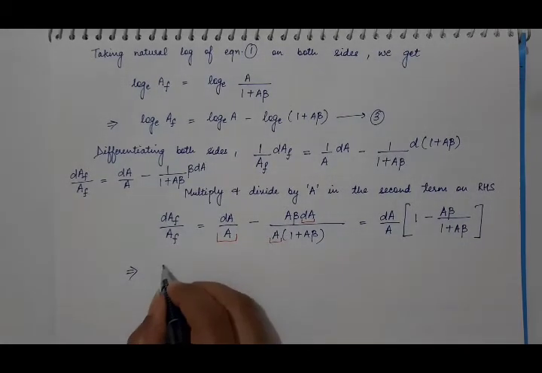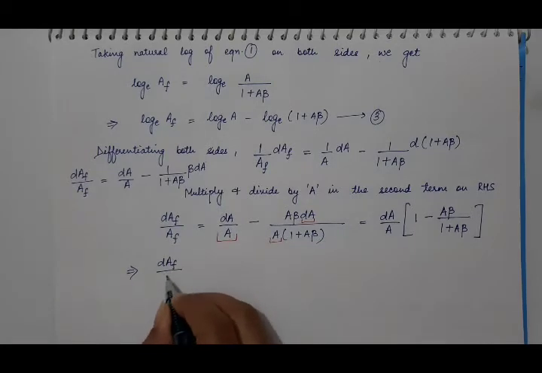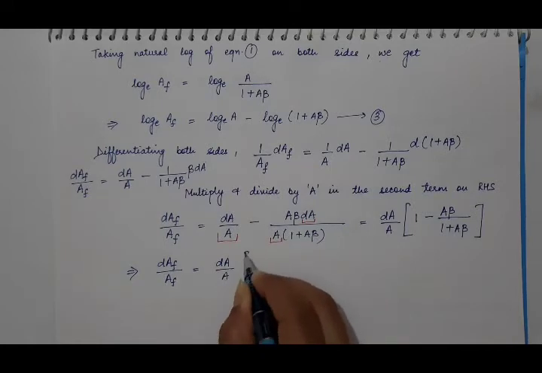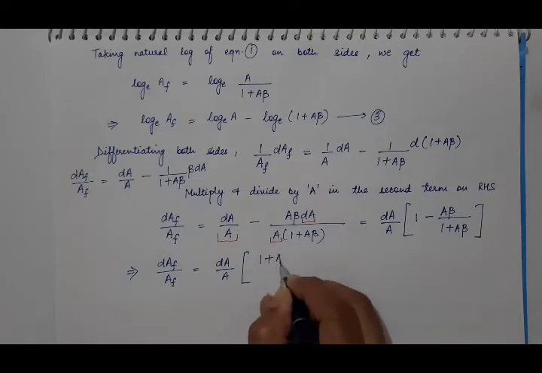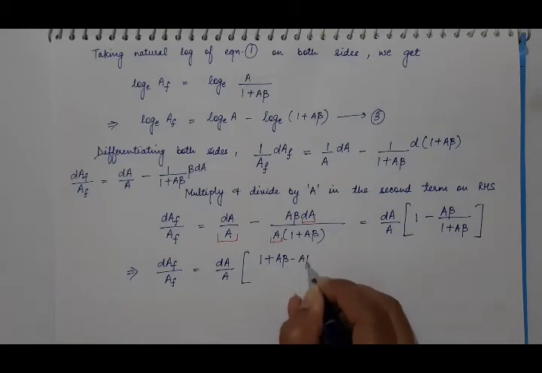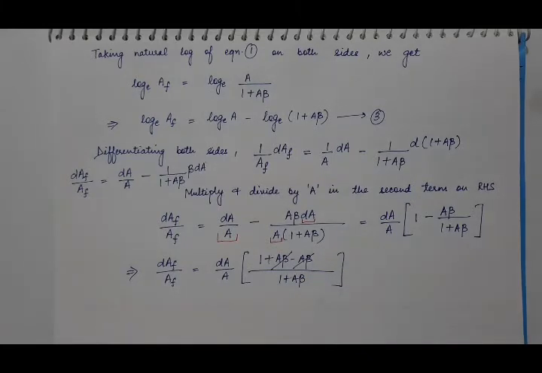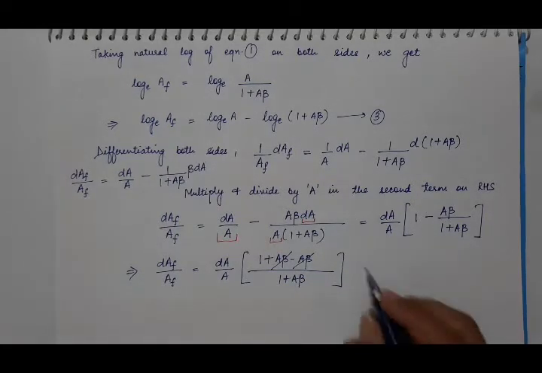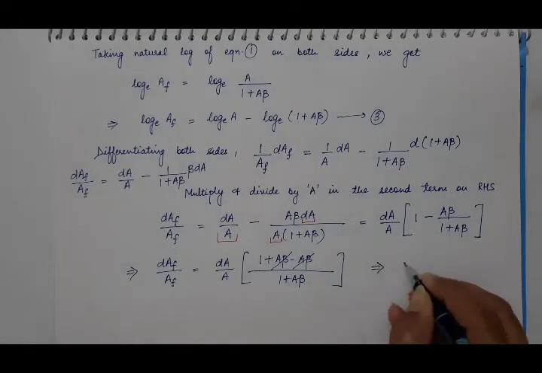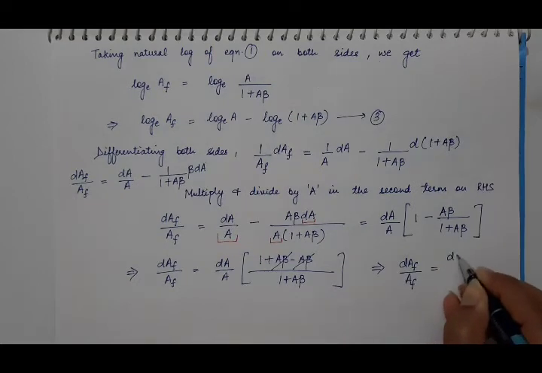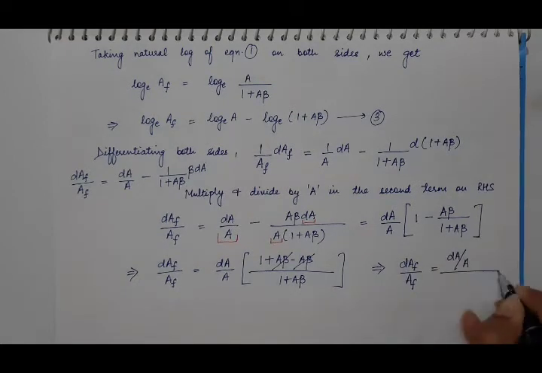Now in the next step, take LCM on the right hand side. So dAF by AF is equal to dA by A into 1 plus A beta minus A beta divided by 1 plus A beta. So the plus A beta and minus A beta will cancel out, and we have dAF by AF equal to dA by A divided by 1 plus A beta.